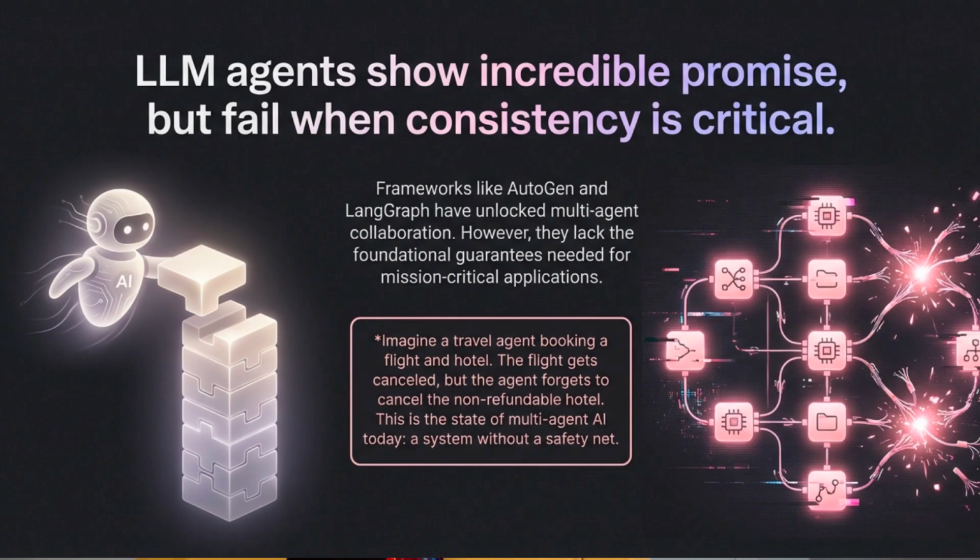The example here is intentionally simple. A travel agent books a flight, the flight is cancelled, and the system forgets to cancel the hotel. Nothing intelligent went wrong, and that's the state of multi-agent AI today.